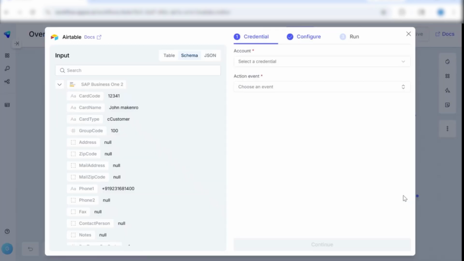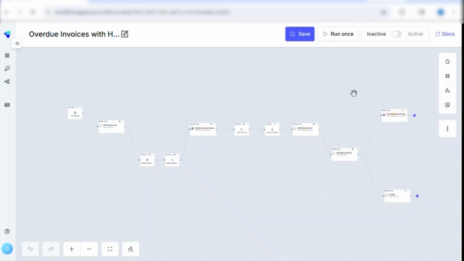Along with that, we're using Airtable, where we can add the list of the high-risk overdue invoices so that the customer can view it in a proper documented format. Instead of Airtable, one can use Google Docs or Google Sheets as well. Once I have explained the steps, I'll quickly run this workflow to make sure that the desired output is shown in the Teams channel.